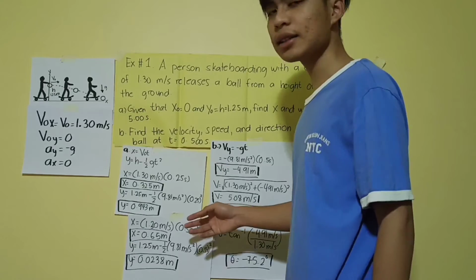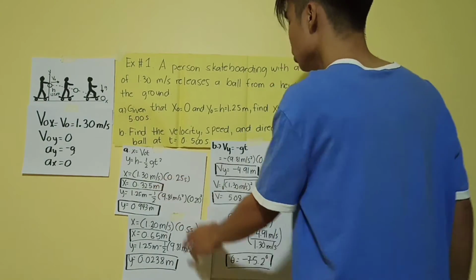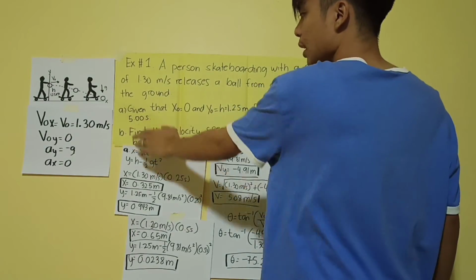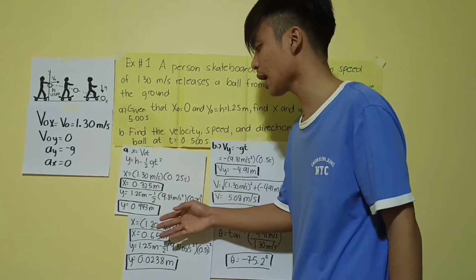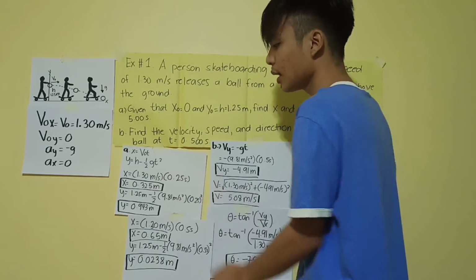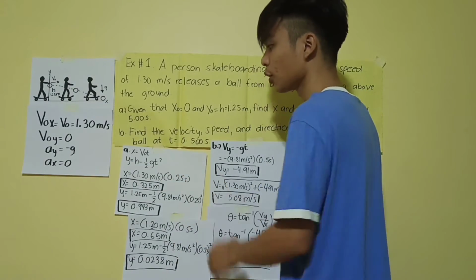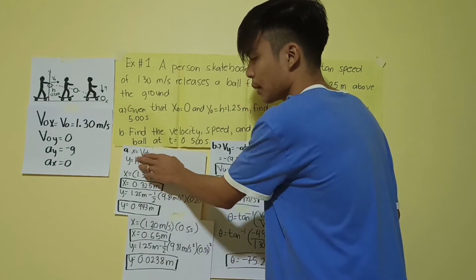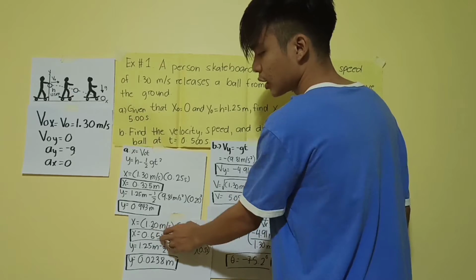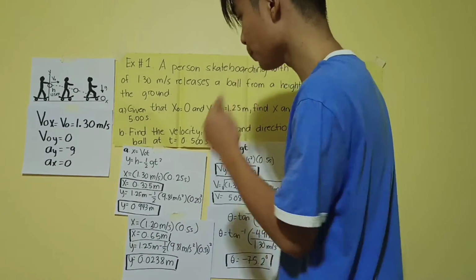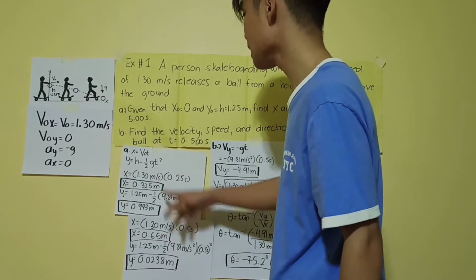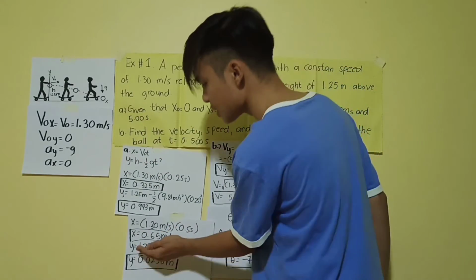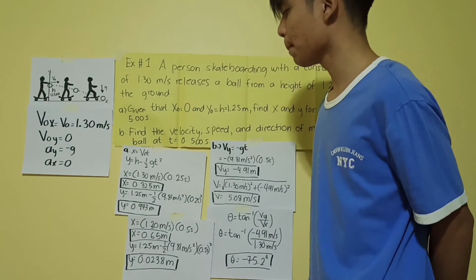Ngayon, may isa pang tanong. Ang ginamit natin dito is yung 0.25 seconds lang. Pero meron pang isang tanong na 5 seconds. So, ang gagawin natin is same procedure lang. Papalitan lang natin yung time na ginamit natin. Kanina, 0.25. Ngayon, 5 seconds naman. Same equation lang naman. Substitute natin yung mga values na meron tayo. 1.30 meters per second multiply sa 5 seconds na hinahanap. Pag pinag-multiply natin, ang makukuha nating sagot ay 0.65 meters.